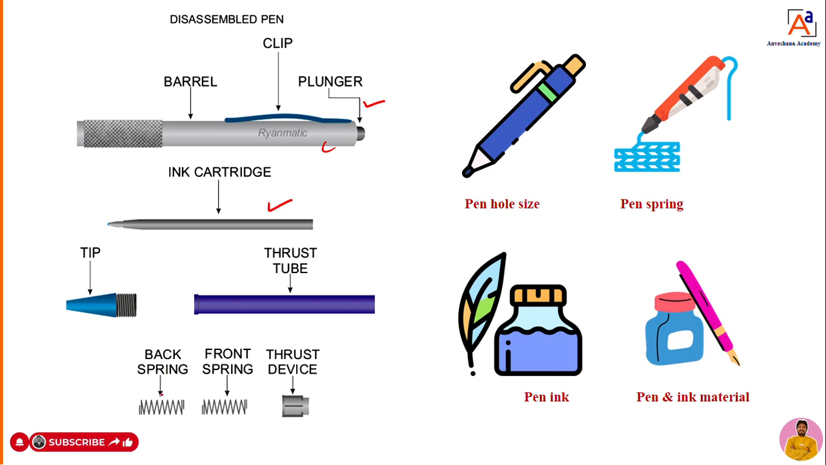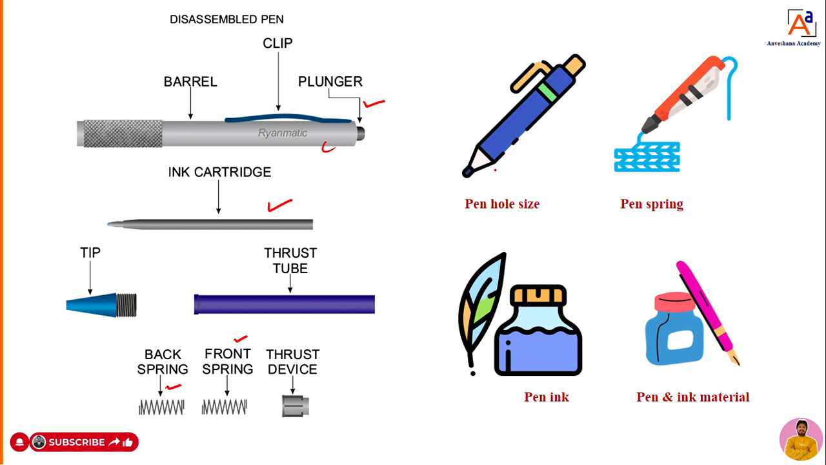There will be two springs. You can see some pens have two springs: one is a back spring, another one is a front spring. So why is a spring used, what materials have they used, what is the compression and what is the expansion, what type of energy is it going to store? All these things we are going to observe.